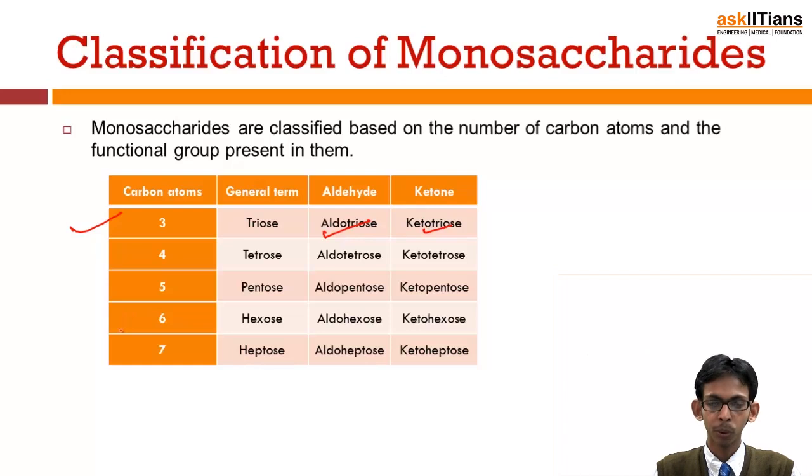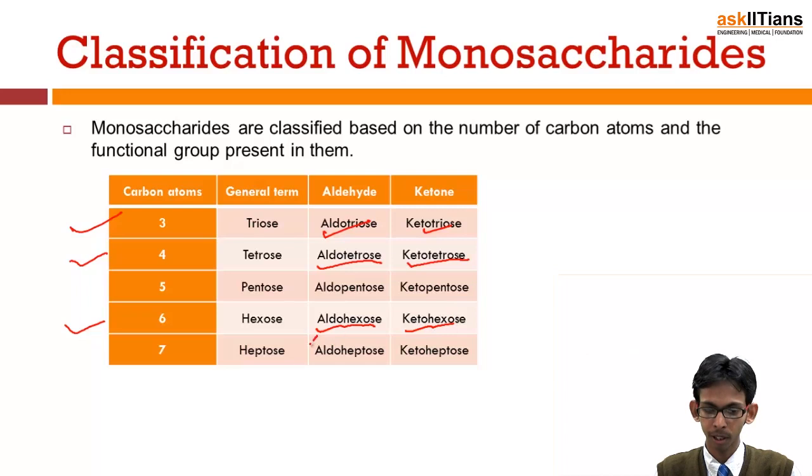Similar is the case with 4 carbon atoms. If a carbohydrate with 4 carbon atoms has an aldehydic group, it is an aldotetrose. If it has a ketonic group, it would be a ketotetrose. Similarly, if a carbohydrate has 6 carbon atoms and an aldehydic group, it would be known as an aldohexose, and if it has a ketonic group, it would be known as a ketohexose.